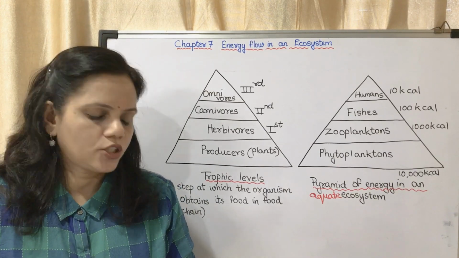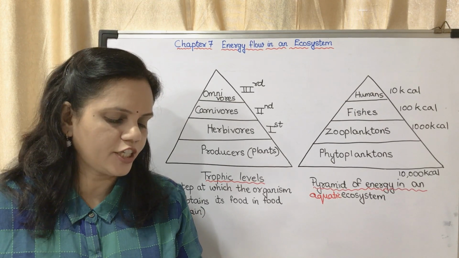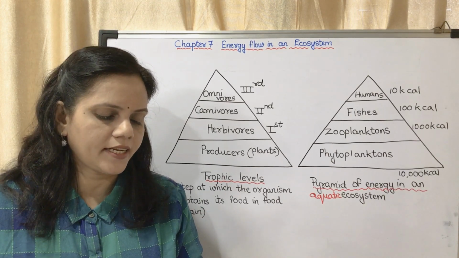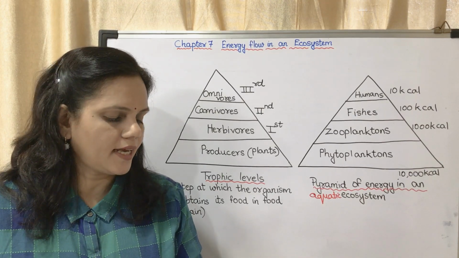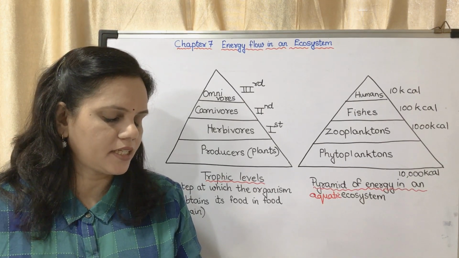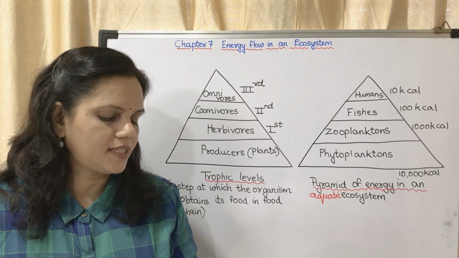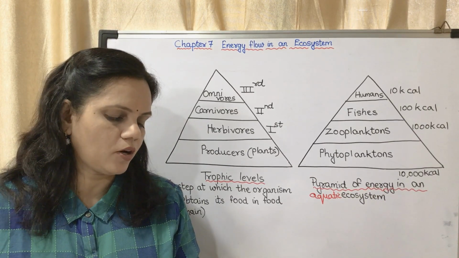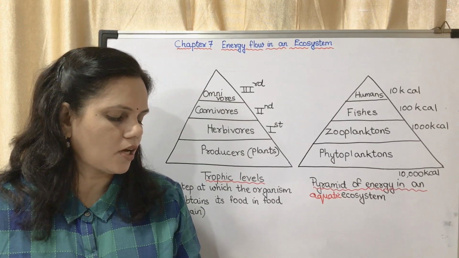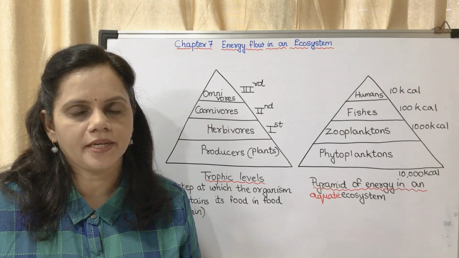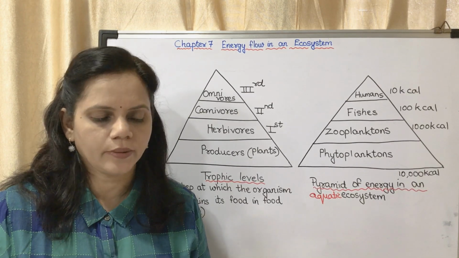Now, an introduction to scientists. Lindeman in 1942 studied the food chain and energy flow through it. It is a fill in the blank. Charles Elton, a British scientist, first proposed the concept of ecological pyramid after a study of tundra ecosystem of the Bear Islands in England. Hence, this pyramid is called the Eltonian pyramid. That also you may underline. It could be asked as a fill in the blank question.